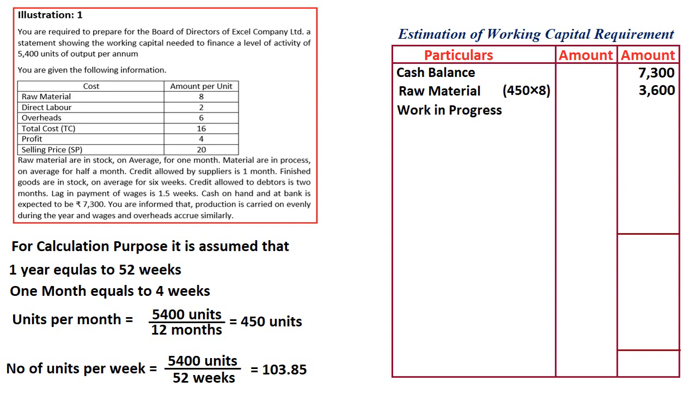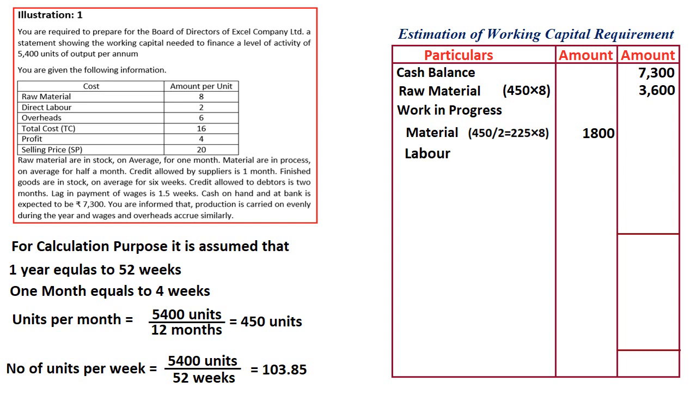The next one is work in progress. When you talk about work in progress, under that first one is material. Work in progress is half month, right? So when we are talking about half month, 450 units per month, half, that is divided by 2, that is 225 units, and material price is 8. So working capital material will be 1800 under work in progress. Blockage of material in work in progress will be 1800 because it is half month.